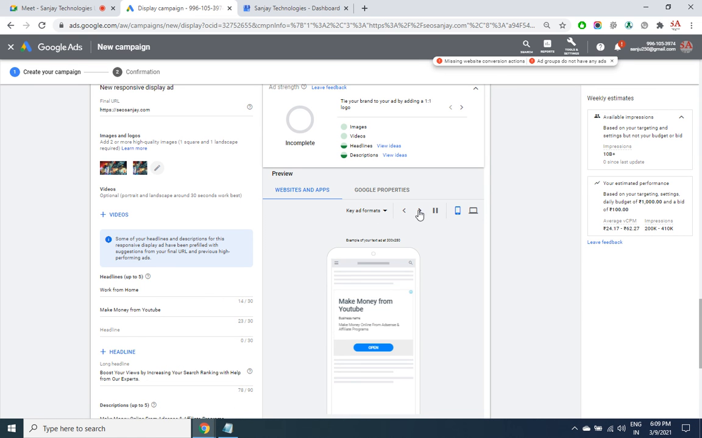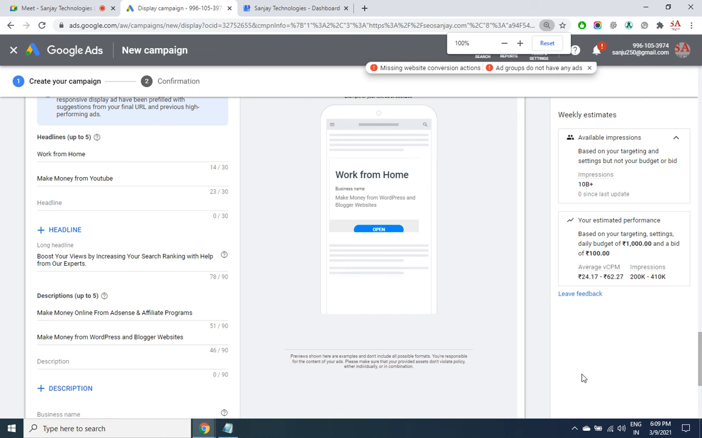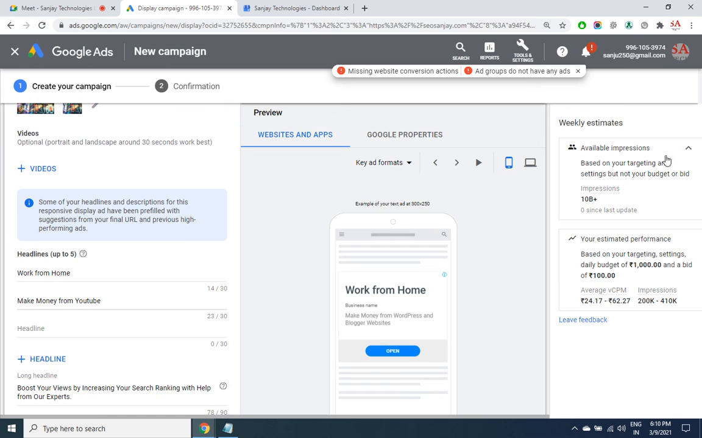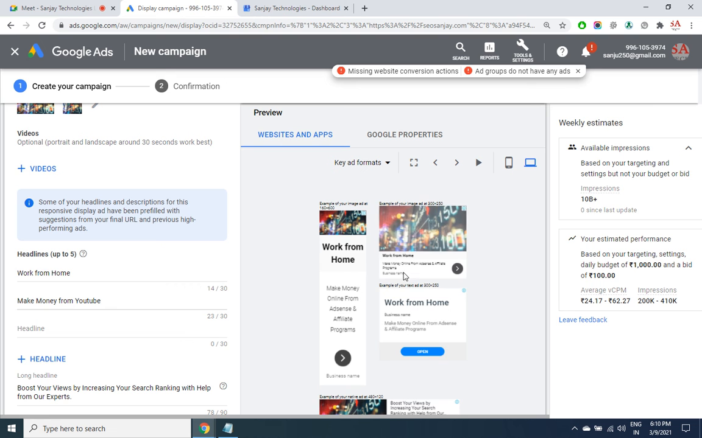This is how the ad will look. This is the preview. Already we have discussed this. So you can give 5 headlines, you can give 5 descriptions. You can see the view in mobile as well as in desktop. Various banner sizes. All this is editable.